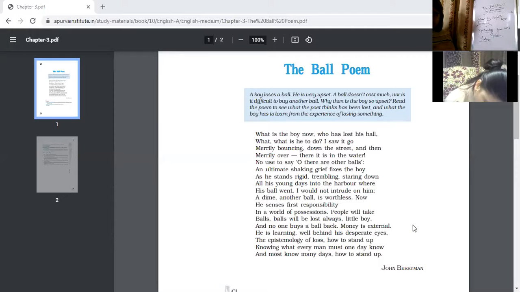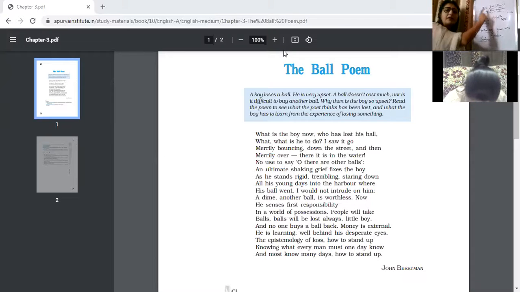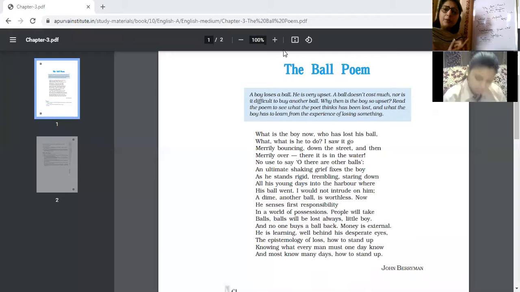And one should stand up and come out of any kind of depression that one is feeling. Okay, so ultimately, we have come to the point of how the poet is explaining this poem. The ball is symbolic of what? The ball is symbolic of loss of childhood.